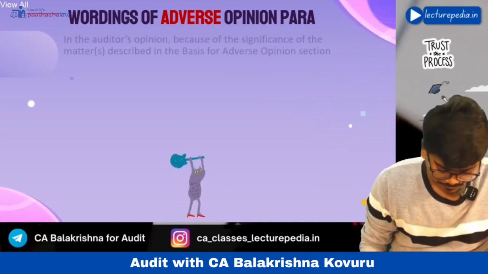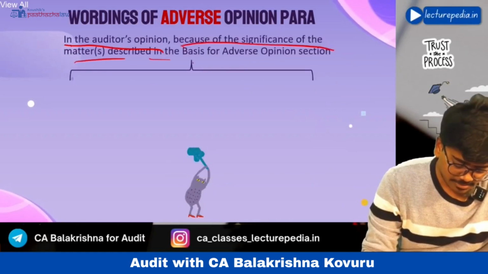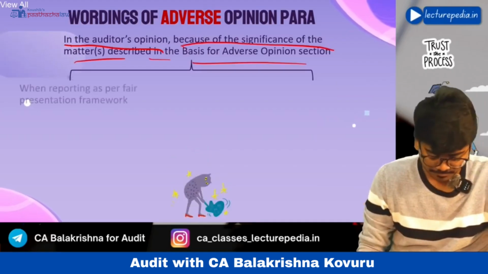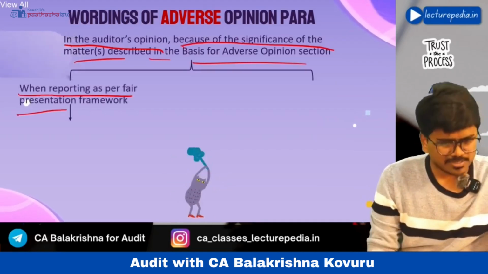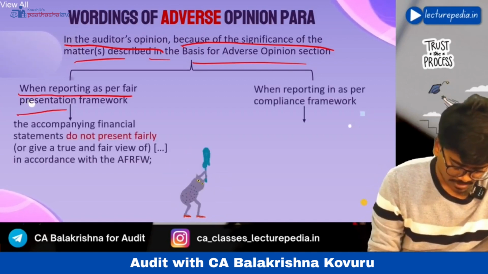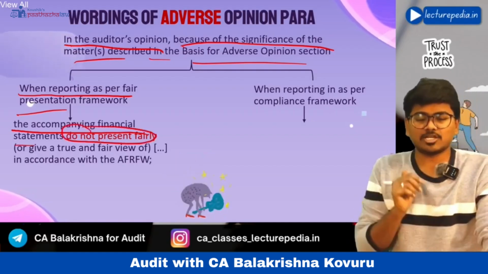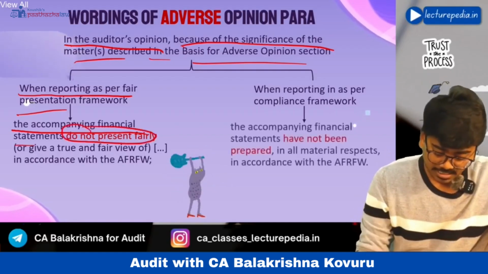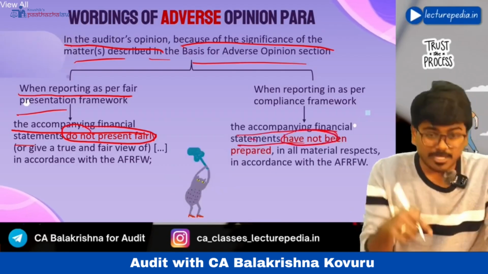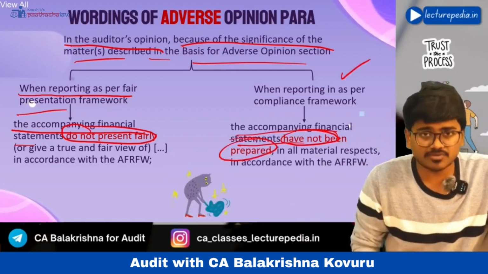In the auditor's opinion, because of the significance of the matter described in the basis for adverse opinion section, when reporting as per fair presentation framework, the accompanying financial statements do not present fairly in all material respects, and when you are using compliance framework, the accompanying financial statements have not been prepared in accordance with the applicable financial reporting framework.